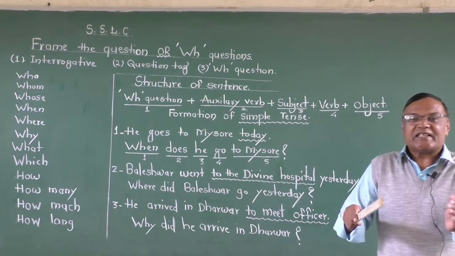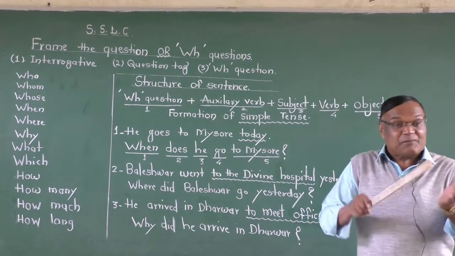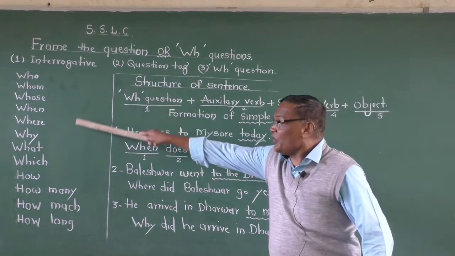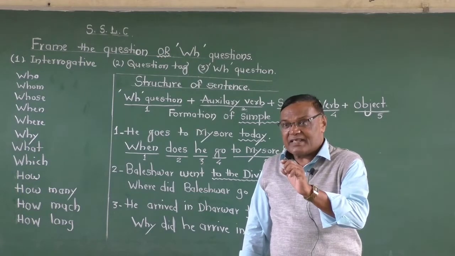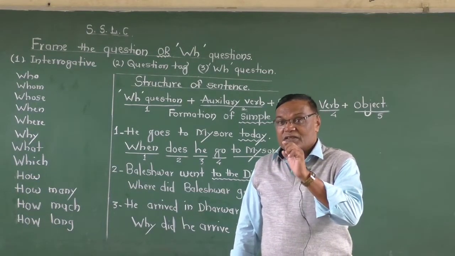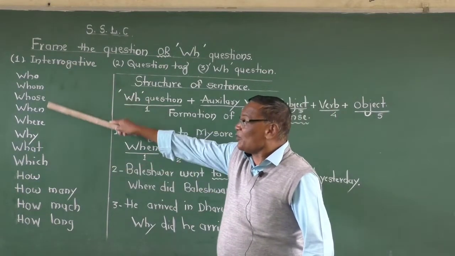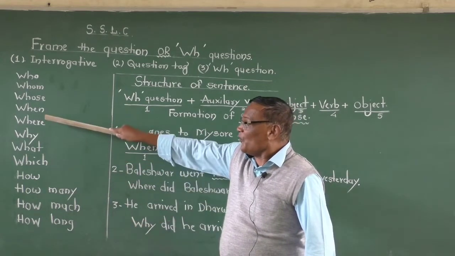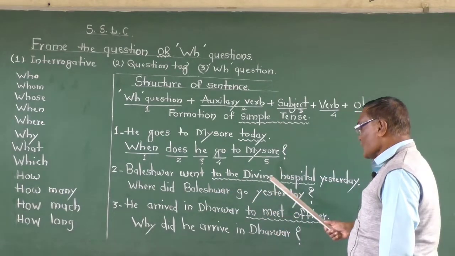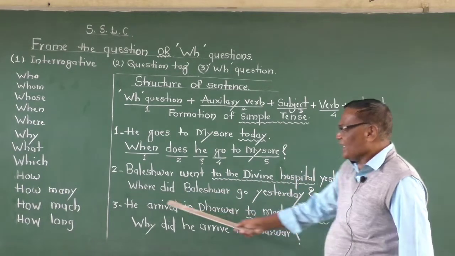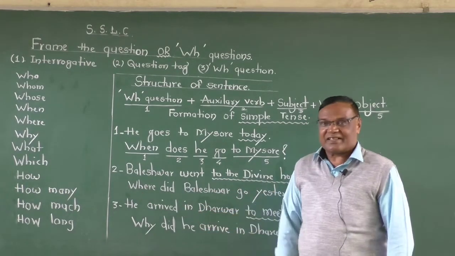Now hospital is a place. And for the place, which word are you using? Think about it. For the place, which is the WH word here? "Where." And for "to the Divine Hospital," you use "where."